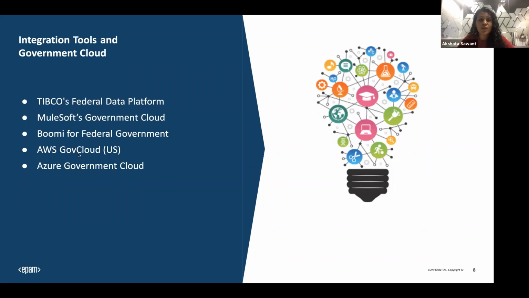Most of them are from the US government, but that's not the only case. It depends on what region you are trying to host the application in. If it's for a European region or any other region, you'll get the policies pertaining to that region. Currently, MuleSoft's government cloud is more focused on the US region. I think AWS and Azure also have services in European regions. So that's all about the integration tools.